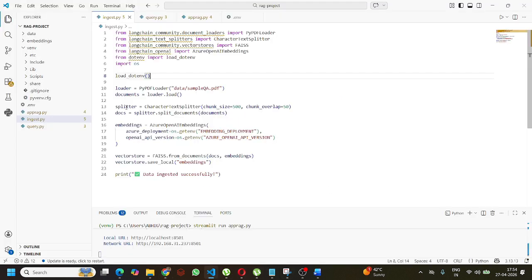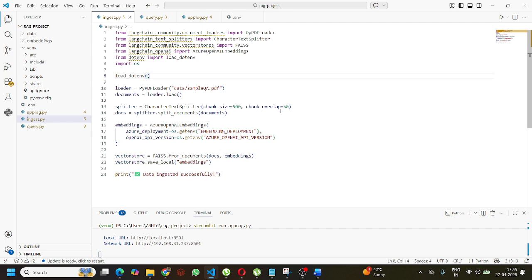after that, I am using the splitter, CharacterTextSplitter, with chunk size of 500 and chunk overlap of 50. What's the meaning of this? Why are we splitting? The AI model cannot handle very large text, right? So we divide the text into smaller parts. Chunk size will be 500 with an overlap of 50 characters, meaning overlap between the chunks. Overlap helps to maintain the text between the chunks, so it will not cut any text, right?